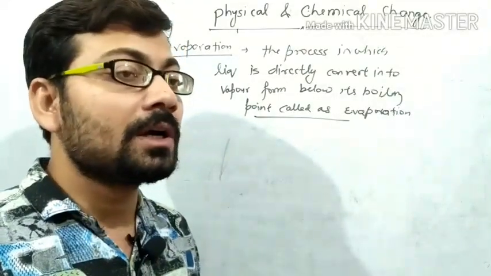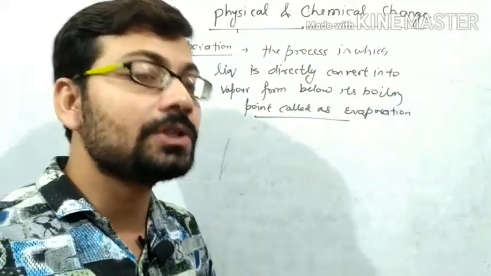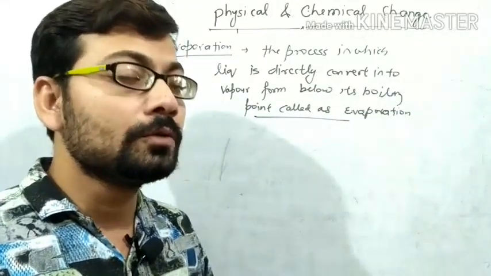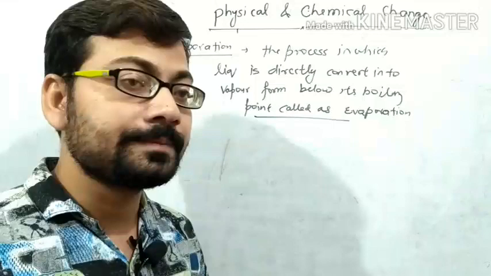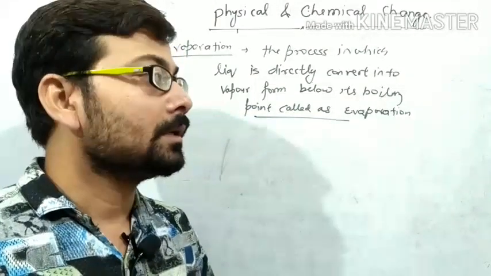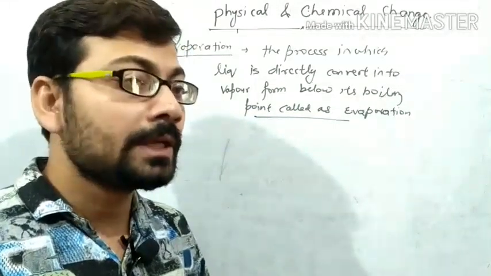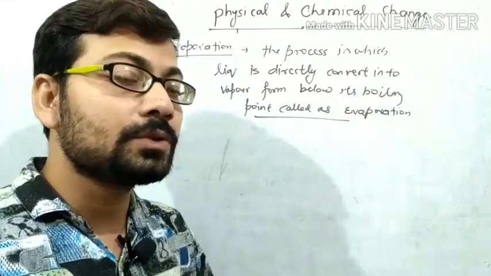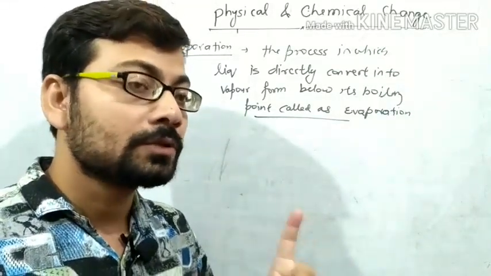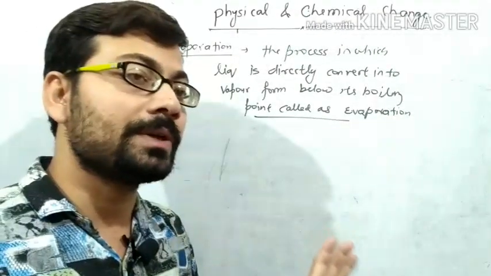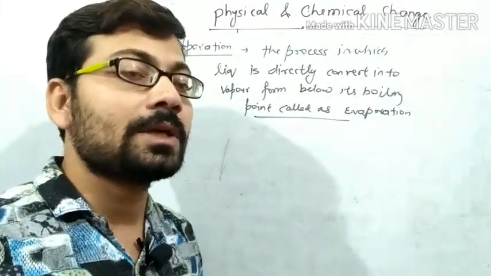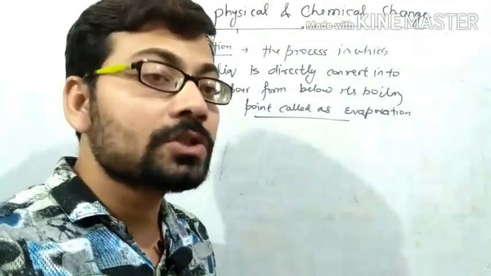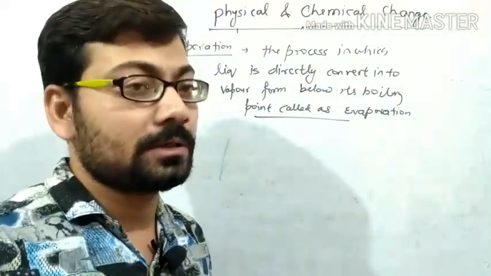When evaporation occurs, there is a direct change of liquid into vapor form. Example, if you keep some water in a bowl, then in sunlight the water goes into the vapor form. So this is the process of evaporation. By the process of evaporation, you can also get common salt from sea water.